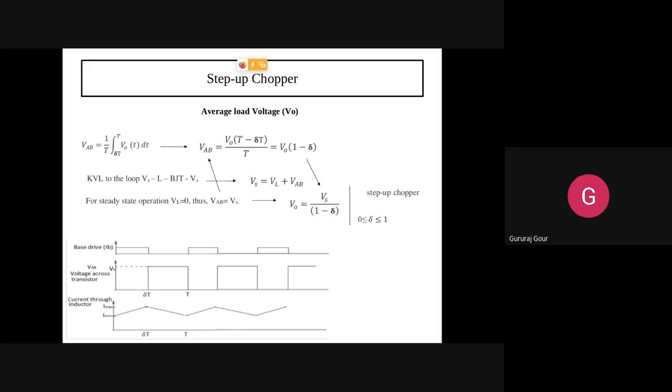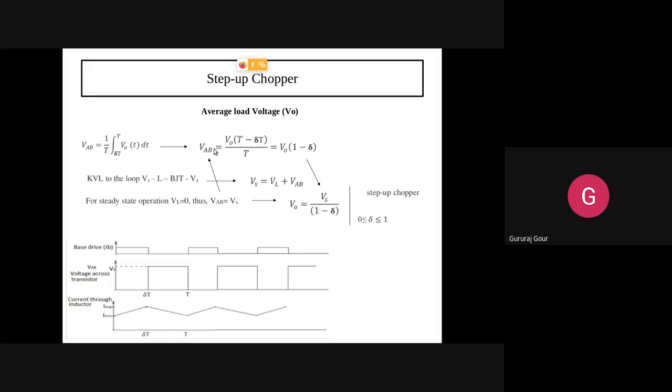We want steady operation. In that case, VL we have to make it 0, because we don't want inductor operation for steady state operation. For steady state operation, we don't want to consider the inductance contribution. If you make VL 0 for steady state operation, what will you get? Vs will become equal to VAB.